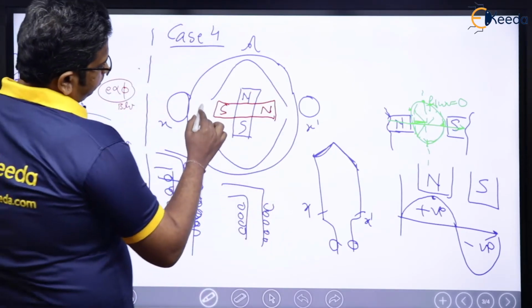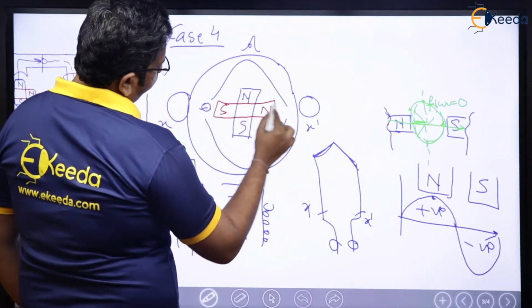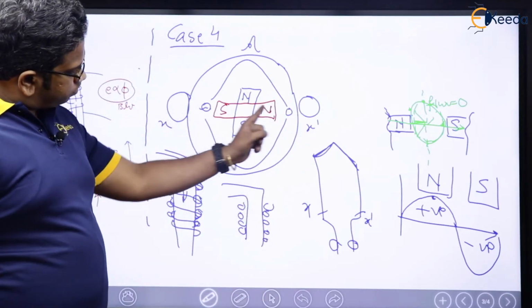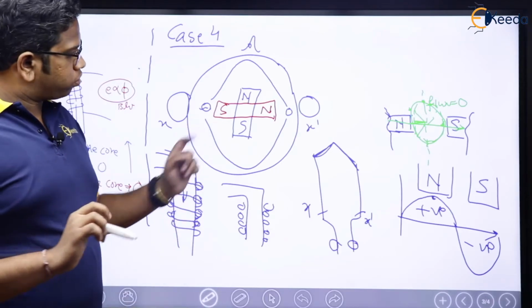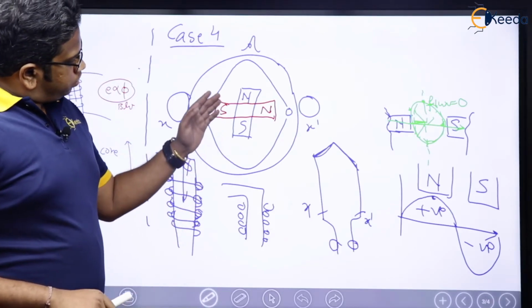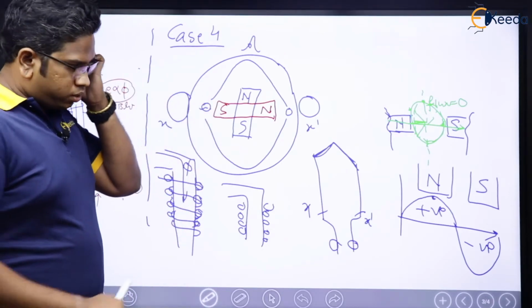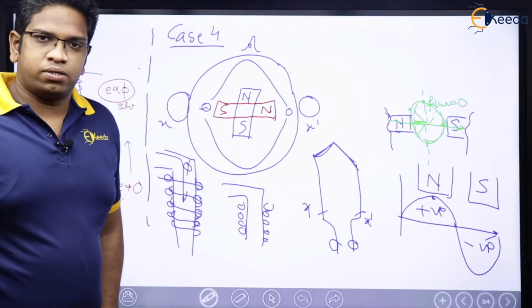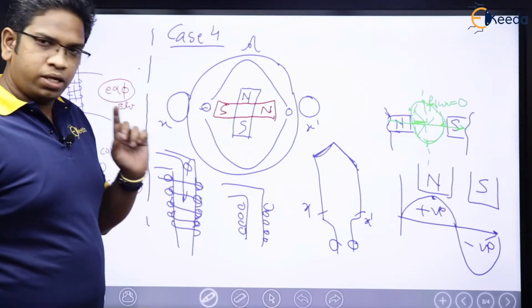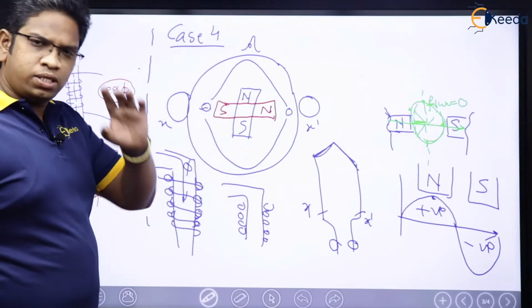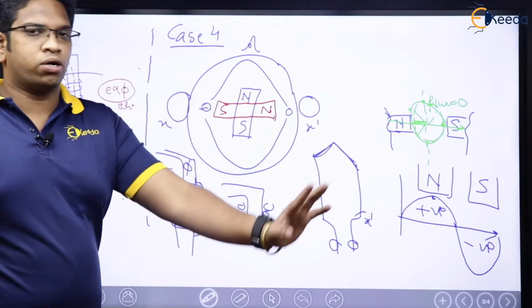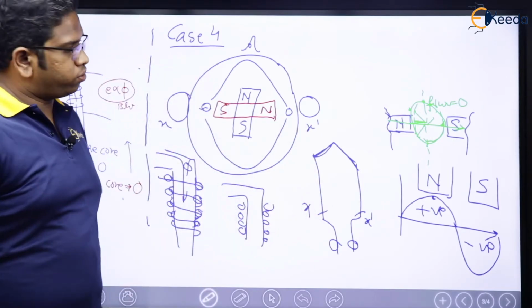And at the centers, we know flux is going to be 0 for the North Pole. Right? At the centers, flux is going to be 0. I am talking about the blue condition. Just imagine that this particular red portion is not there. For the time being, let us only concentrate on blue. There is only blue. What is going to happen?